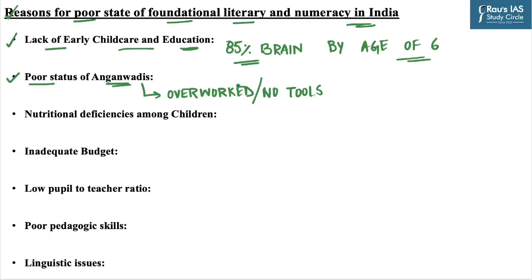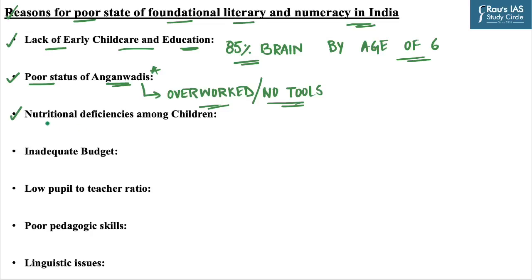The next one is poor status of Anganwadis. The Anganwadi workers are overworked with duties and responsibilities that center around her being a teacher, nurse, and a social service provider. Further, Anganwadi workers are not equipped with necessary tools to be able to engage children in learning experiences. So, it is an important reason behind the low foundational literacy.